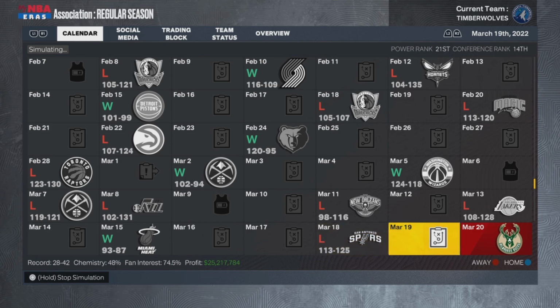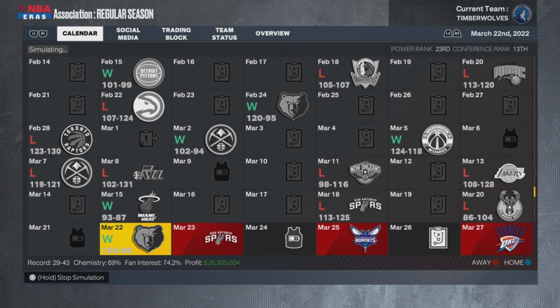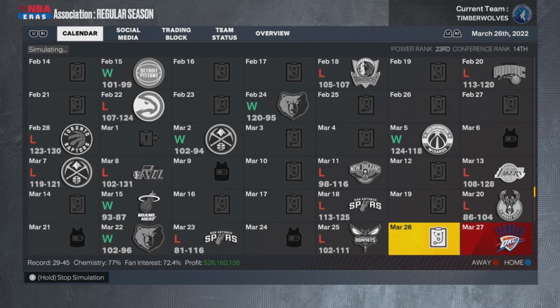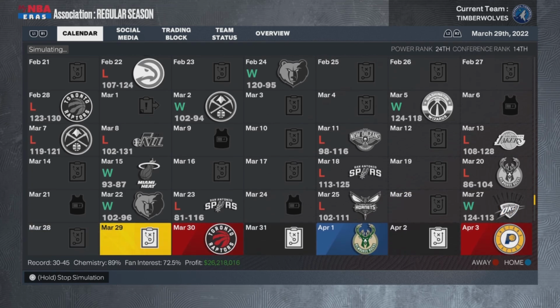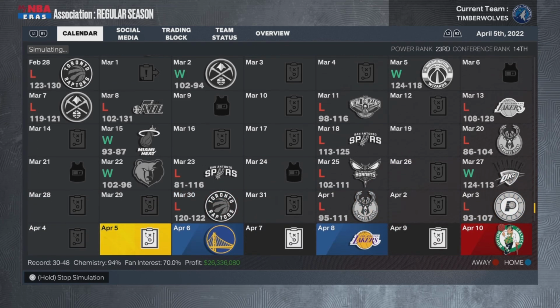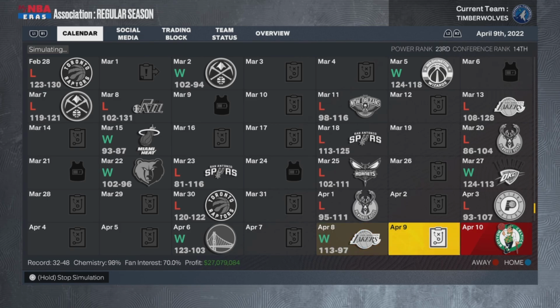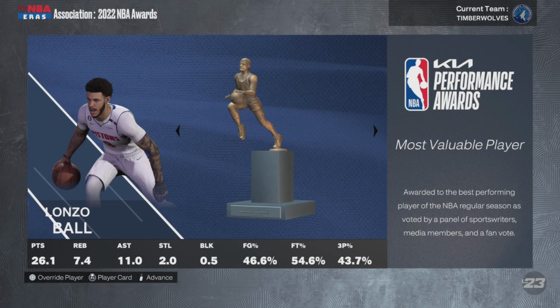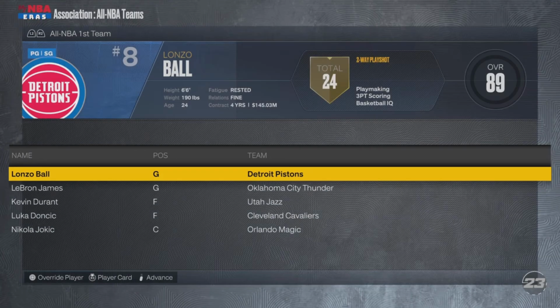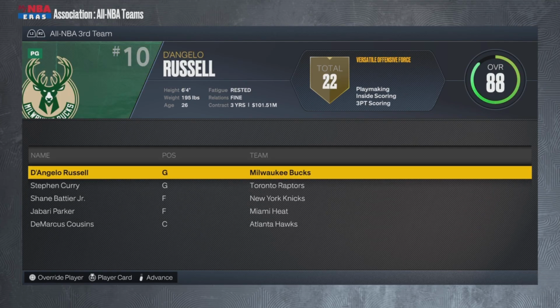Well, Tom Brady sucks now. He's the 14th seed. They are the worst team in the entire league. He might be able to break the record, but he's definitely not winning any championships. His career is definitely over. No 7 titles. A little unfortunate, but it is what it is. Lonzo Ball is your MVP. Good for him. Yeah, no, Tom Brady sucked.